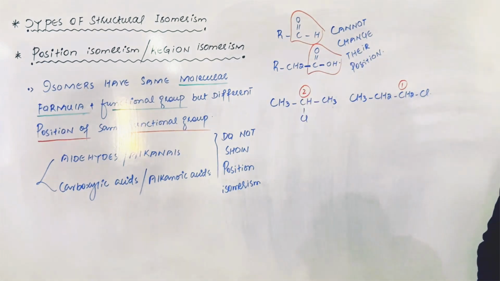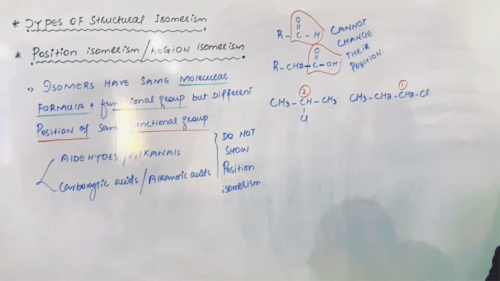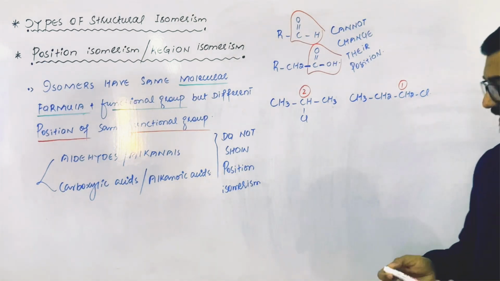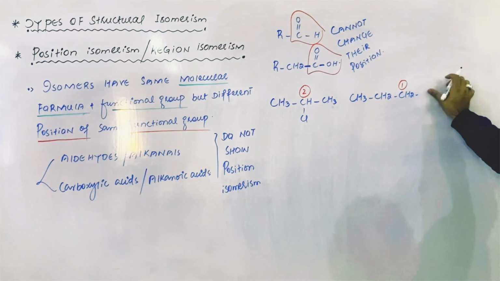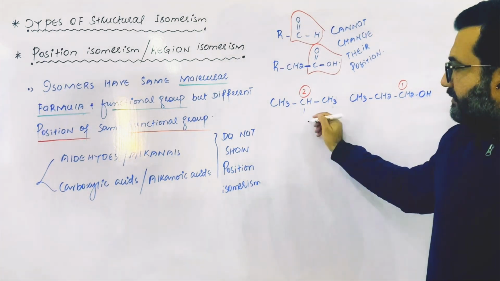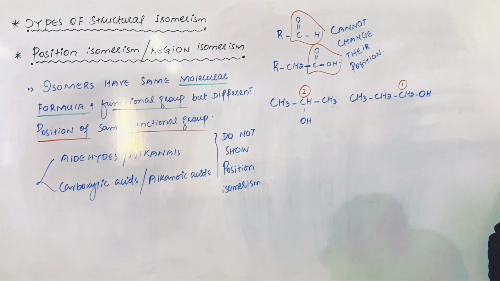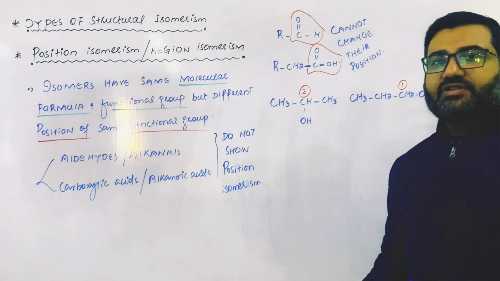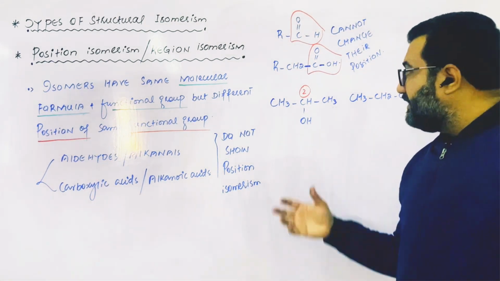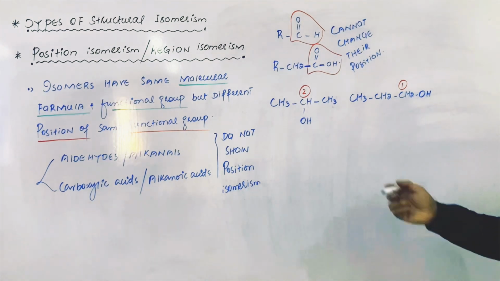In both, the functional group is the same, that is chloro, but the position of the functional group is different. So these are two position isomers of each other. Similarly, if instead of Cl here is OH, then that is 1-propanol and it is 2-propanol. So again the functional group is the same, but the position of the functional group is different. So these two are the position isomers of each other.